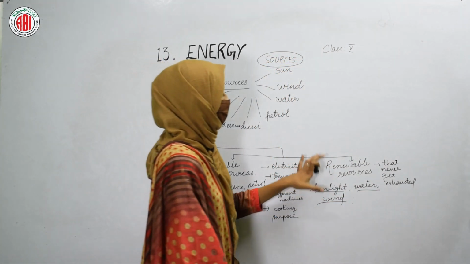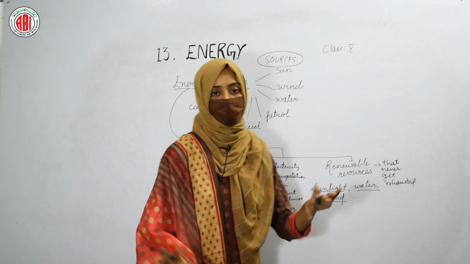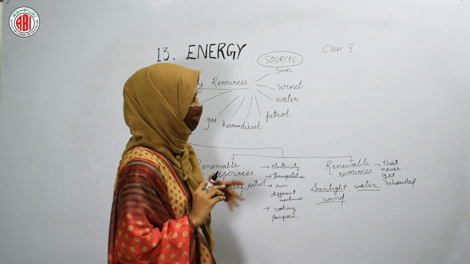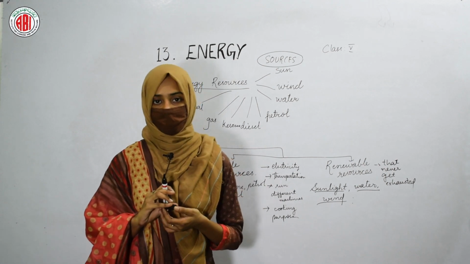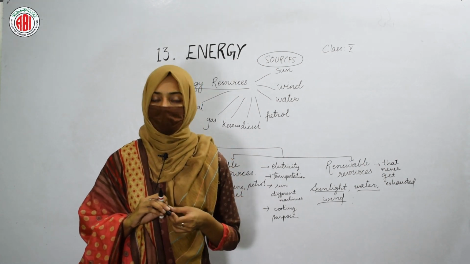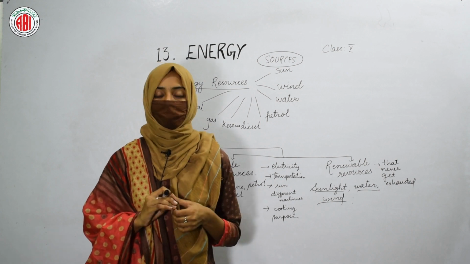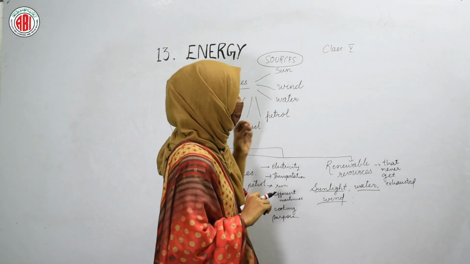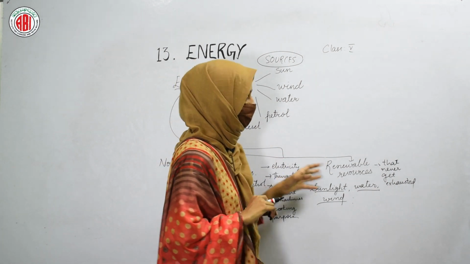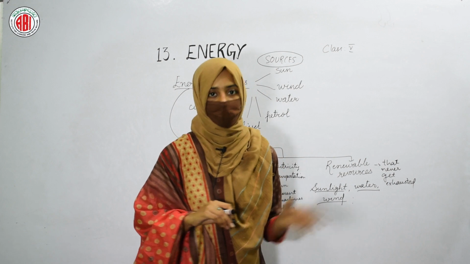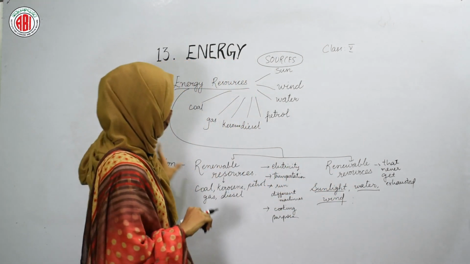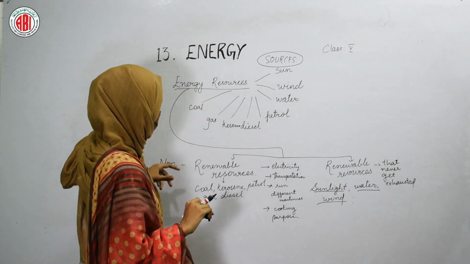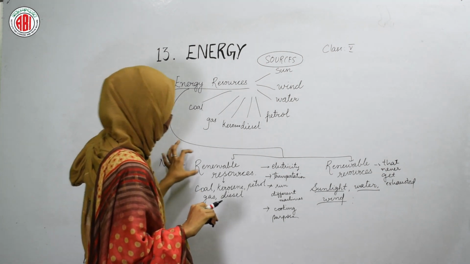Sunlight, water and wind are called renewable resources because they cannot get exhausted. They are present in the environment forever. So these kinds of resources are called renewable resources. The energies that we get from these renewable resources we are going to talk about in a minute. Before this, we will be learning how to reduce the exhaustion of non-renewable resources.